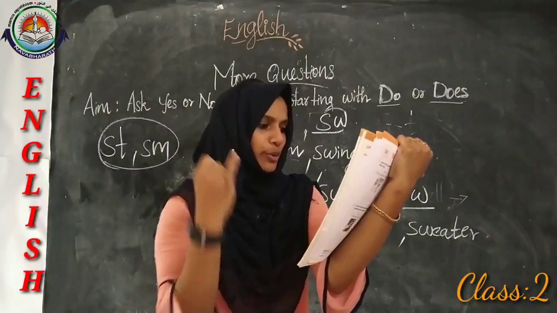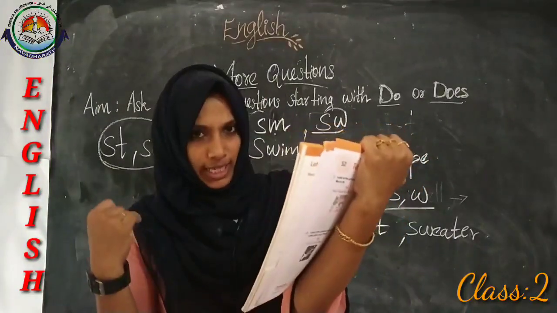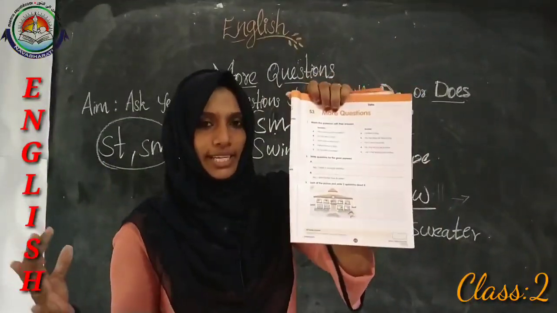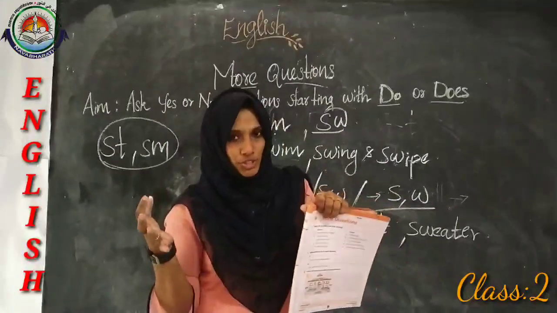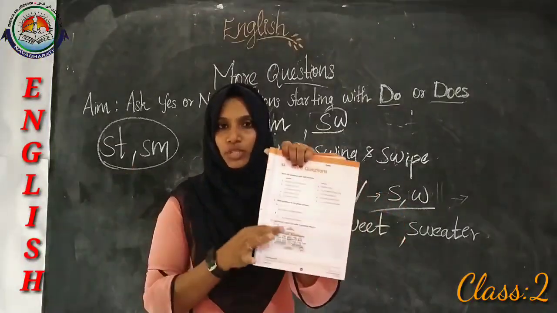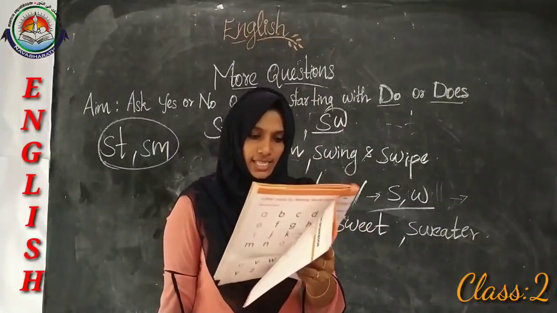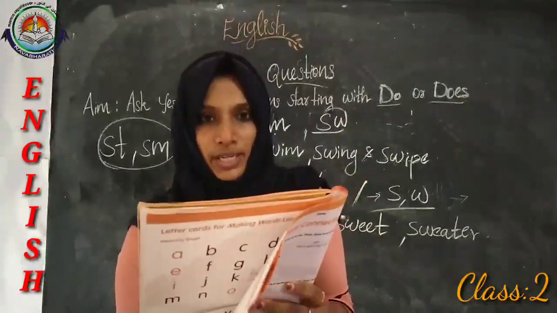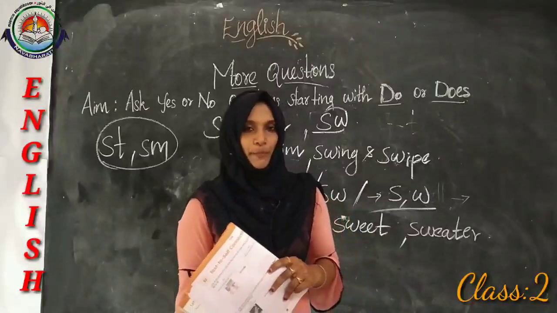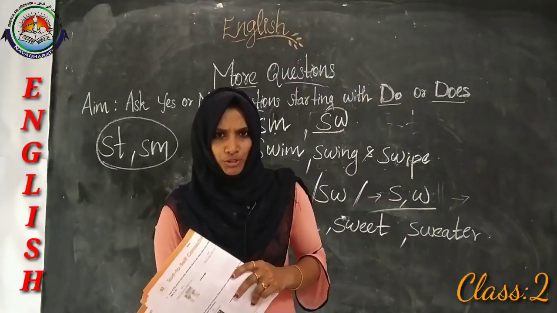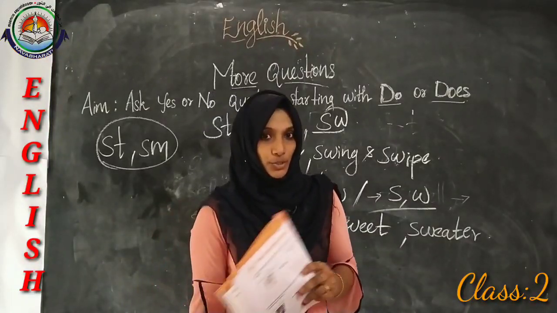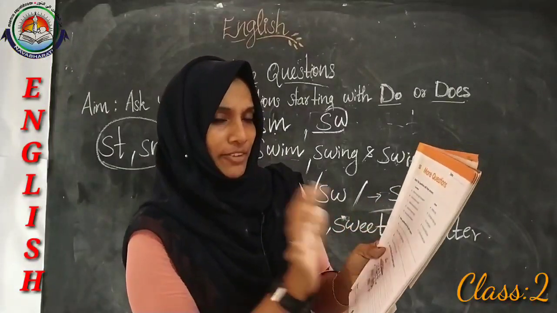Then number 2, write questions for the given answers. So here answers are given, and you have to frame the question. You have to make the questions for the given answer. So what is the given answer? It is: yes, I have a younger brother. So here you have to make a question. What would be the question?